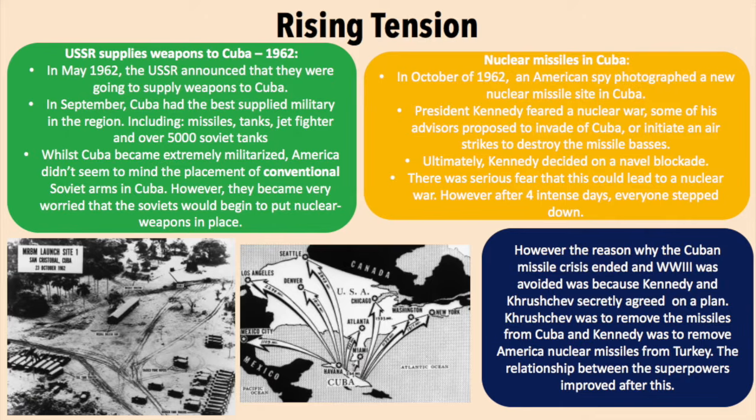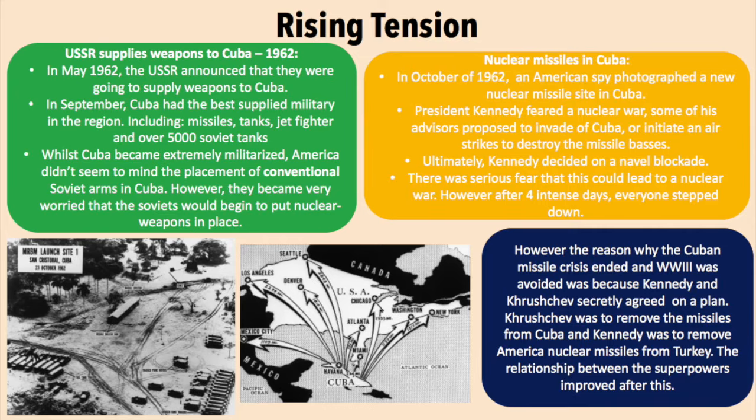In May of 1962, the USSR announced that they were going to supply weapons to Cuba. In September, Cuba had the best supplied military in the region, including missiles, tanks, jet fighters, and over 5,000 Soviet tanks. Whilst Cuba became extremely militarized, America didn't seem to mind the placement of conventional Soviet arms in Cuba. However, they became very worried that the Soviets would begin to put nuclear weapons in place.